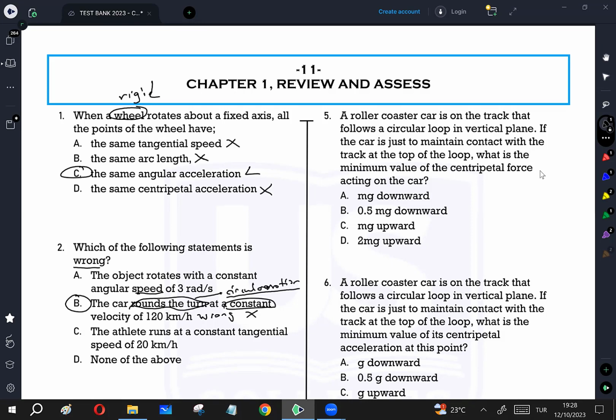What about C? The athlete runs at constant tangential speed. Yes, tangential speed is a scalar quantity. That's why it can be constant if you fix it at 20 kilometers per hour. So in a circle, it's going to be 20 every time. This is possible.